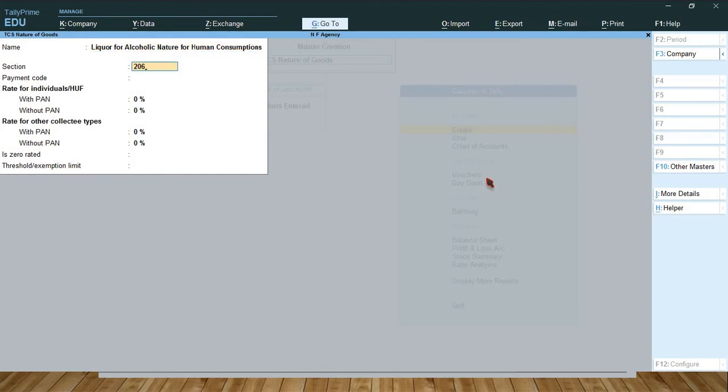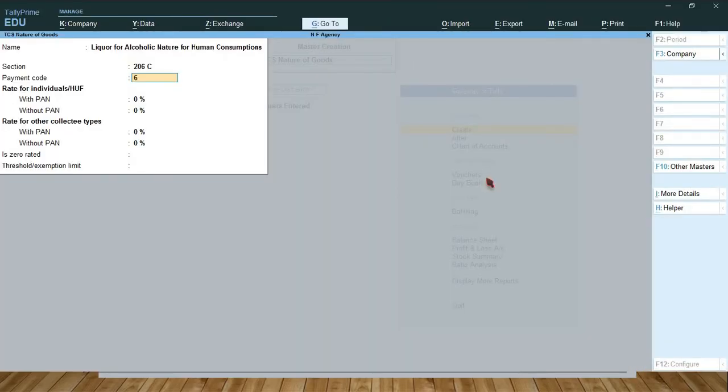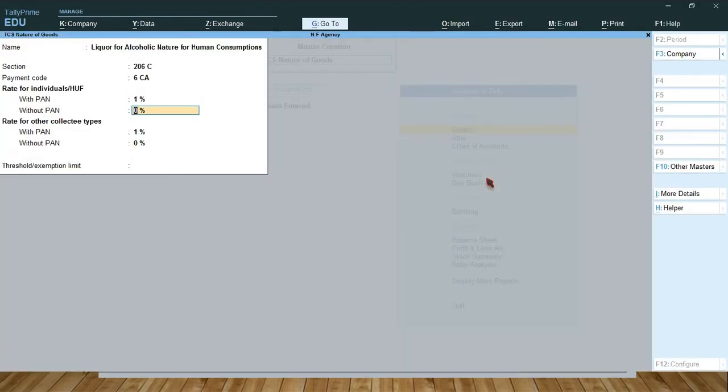Section 206C, code 6CA. Percentage 1%. Without PAN, this is very important. Suppose you have not provided PAN details, it will be double. Here it is 1%. If you have not provided PAN details, it will be double, that means 2%. Type 2.